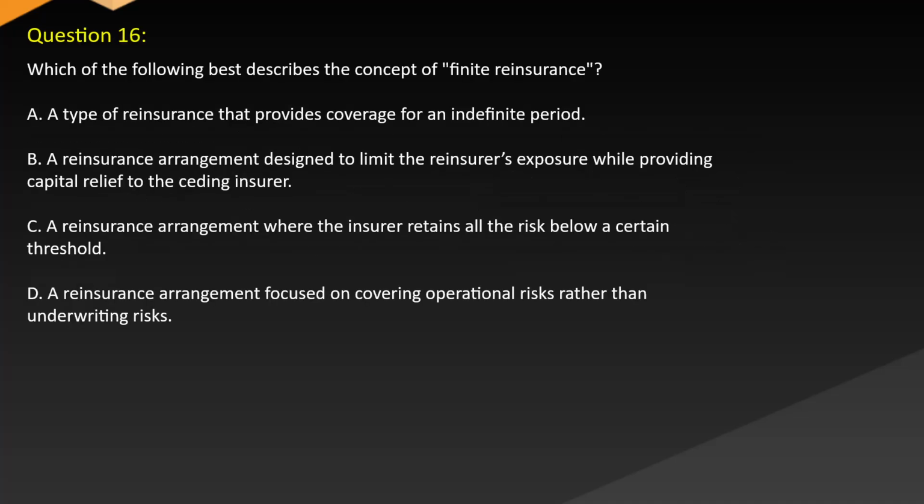Question 16. Which of the following best describes the concept of finite reinsurance? A. A type of reinsurance that provides coverage for an indefinite period. B. A reinsurance arrangement designed to limit the reinsurer's exposure while providing capital relief to the ceding insurer. C. Reinsurance arrangement where the insurer retains all the risk below a certain threshold. D. Reinsurance arrangement focused on covering operational risks rather than underwriting risks.